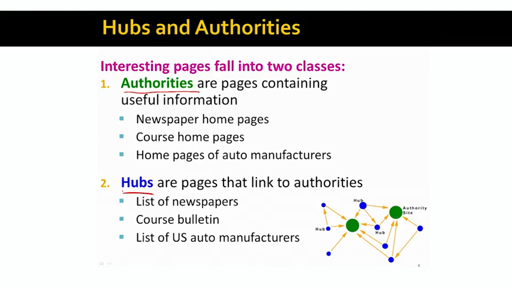We can think of these as lists of good things on the web. We could think of a good hub as a page saying, here are my favorite newspapers, and that page would link to them. For the course domain, a course bulletin would be a good hub web page for the courses. Or if we were interested in car manufacturers, then a list of US car manufacturers would be a good hub that would then point to individual car manufacturer homepages. So in terms of the graph structure, we have the authorities, which are pointed to by good hubs. Hubs are in some sense indices that point to good content.